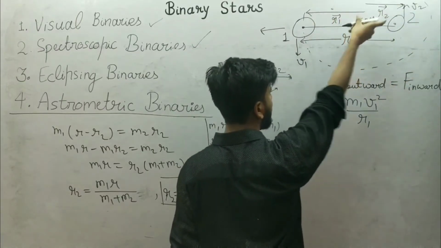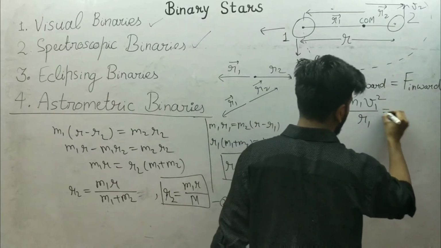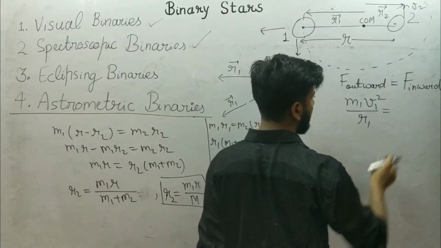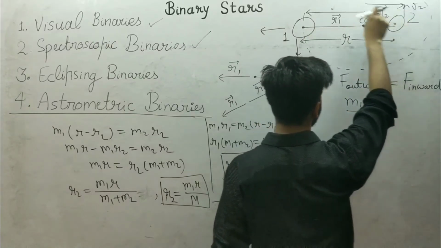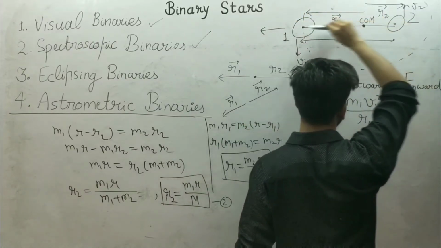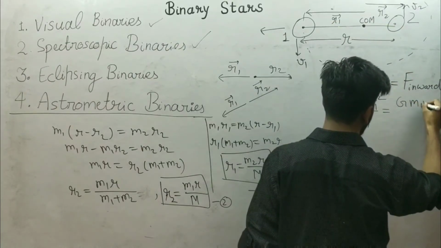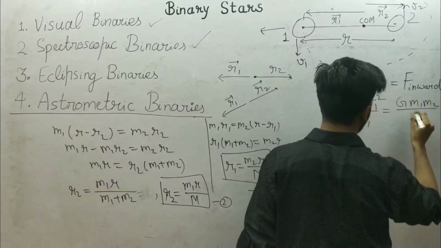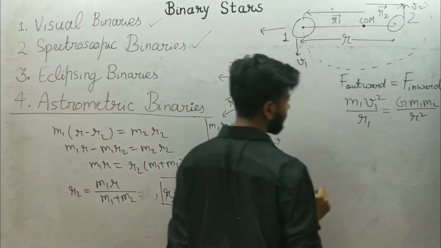It will rotate like this. So it will be balanced by the force of gravity, because this star will pull this star towards it, so I can write G m1 m2 upon the separation square, which is r square.